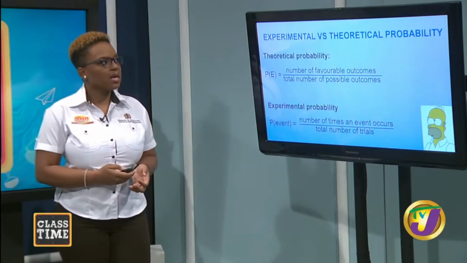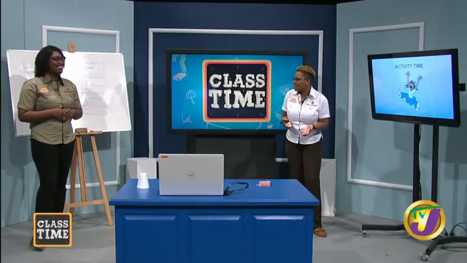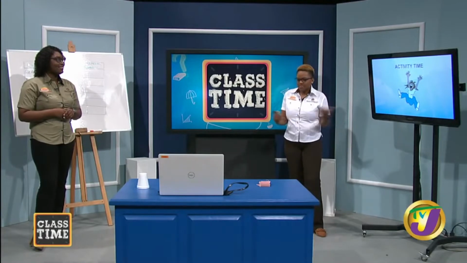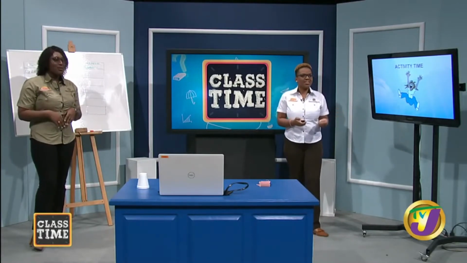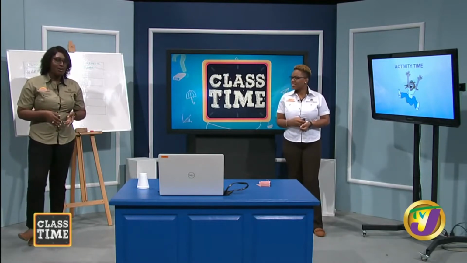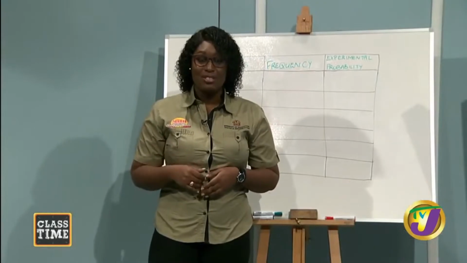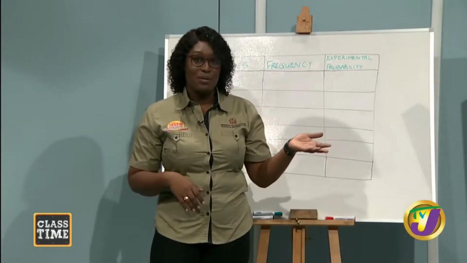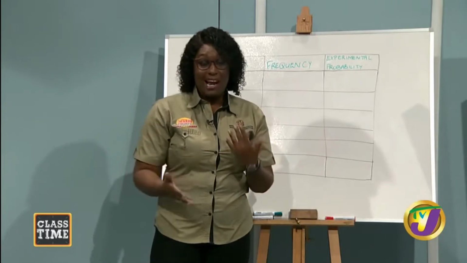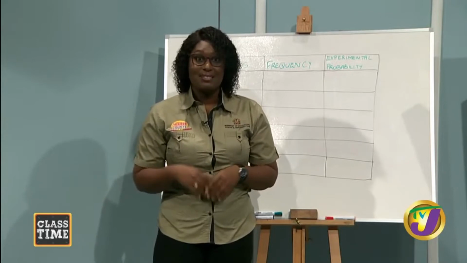Nice. All right. But what better way to determine these kinds of probability rather than doing the experiment? Yeah, so let's get into action. So we're going to carry out a few experiments now to determine the experimental probability and see how that checks out when we look at theory. So we're going to look at what theoretically is supposed to happen, and then we're going to carry out a series of experiments and see exactly what we're going to get, right?